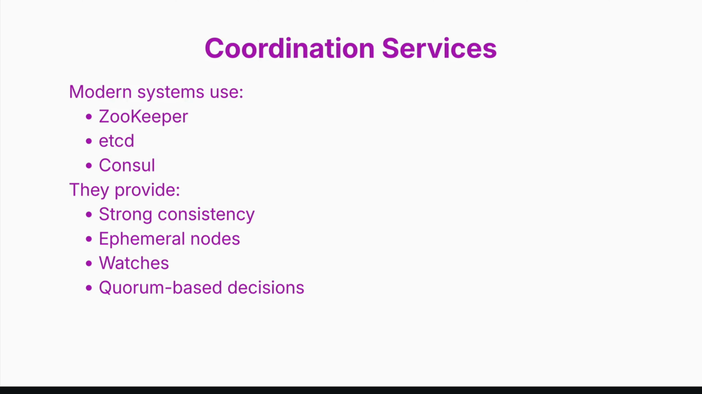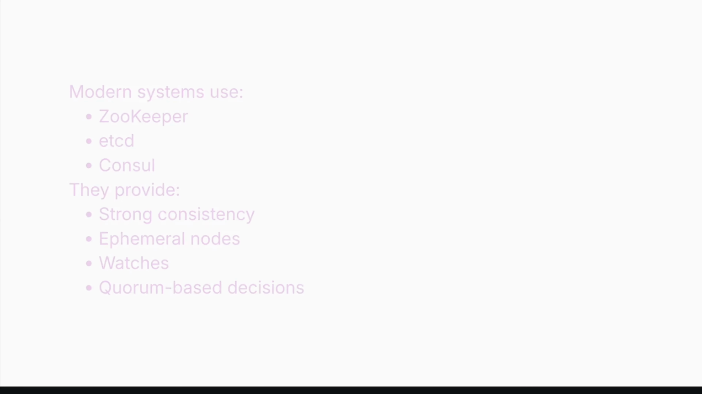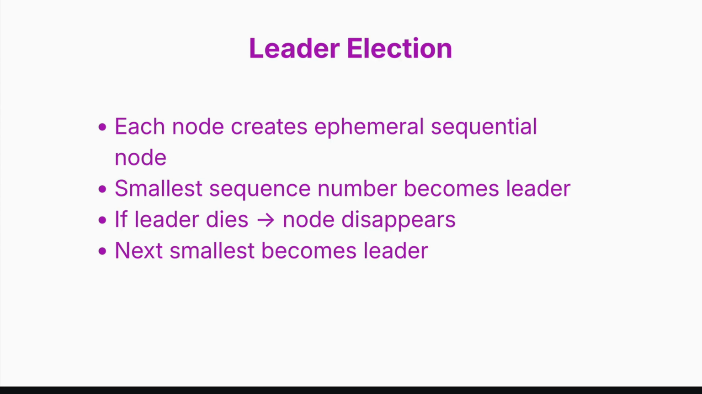Now, ZooKeeper leader election is one of the coordination service approaches. Each node creates an ephemeral sequential node. ZooKeeper assigns increasing sequence numbers. The node with the smallest sequence number will become the leader. If the leader crashes, its ephemeral node disappears automatically. Then the node with the next smallest sequence number will become the leader. This is clean, deterministic, and reliable.